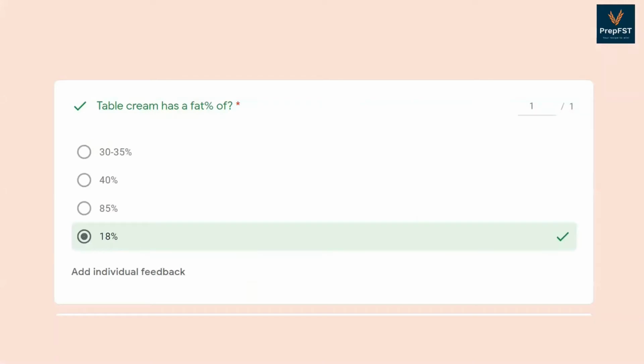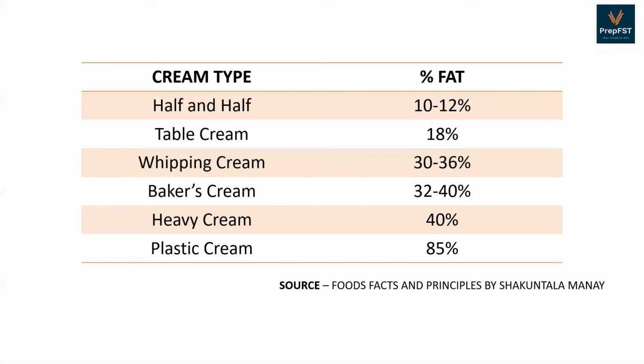Next question, table cream has a fat percentage of. The answer is 18%. I have classified some of the cream types that are available in the market and their fat percentages which you can learn.